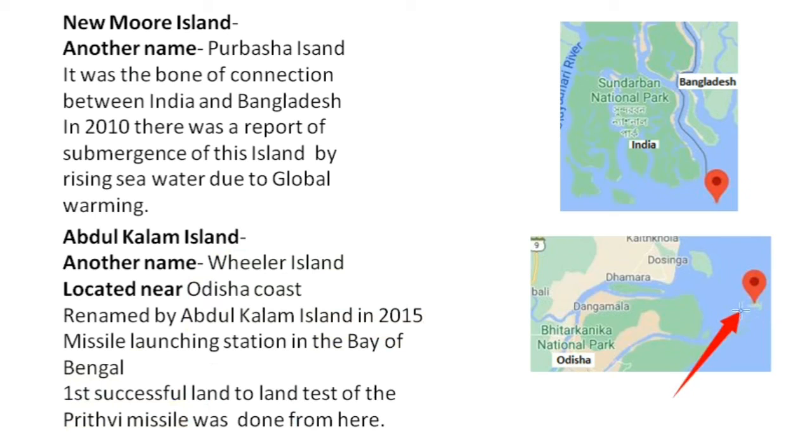See the location of this island here, near the Odisha coast. Here we have Bhitarkanika National Park situated in Odisha. From this we can easily relate the location of this island near the Odisha coast.